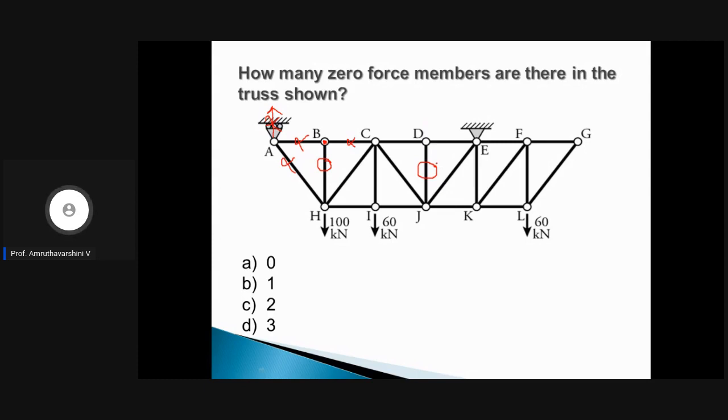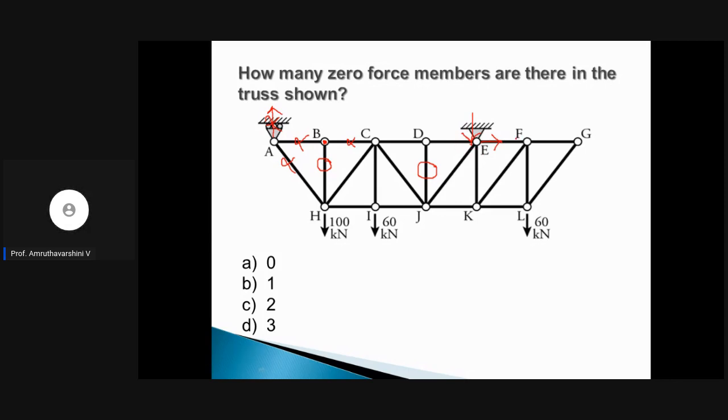Okay, we have already got two. Maximum option given here is 3. Let us see if we have 3 or more than 3, right? Okay. So next is joint E. Joint E has 1, 2, 3, 4, 5, 6, 7, right? 2 at the hinges, because this is a hinge support. 1, 2, 3, 4, 5, 6. This cannot be, rule cannot be applied here.